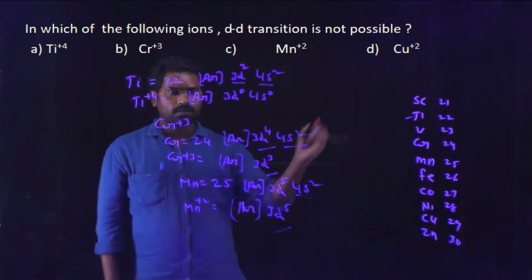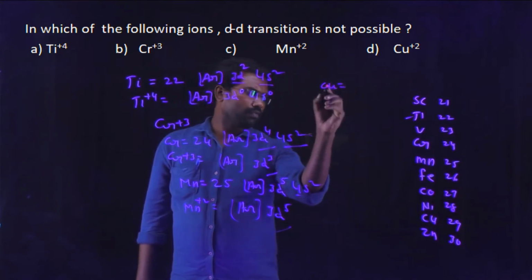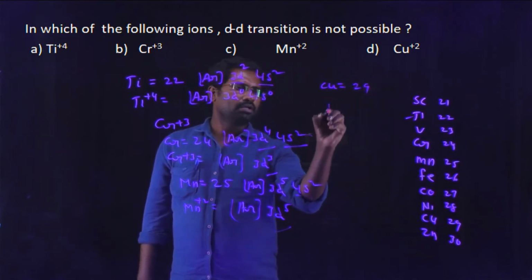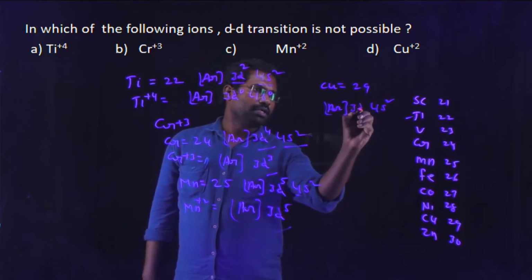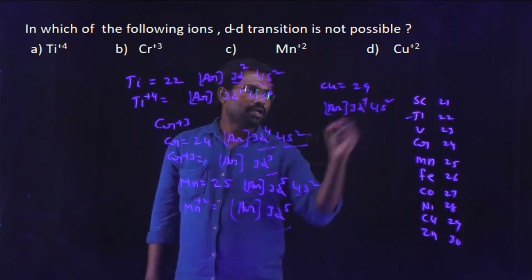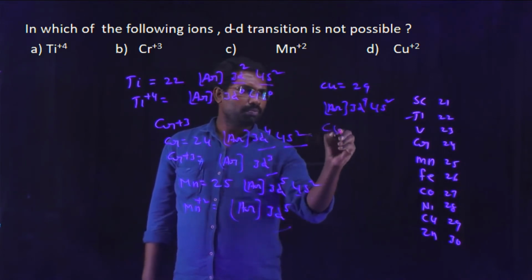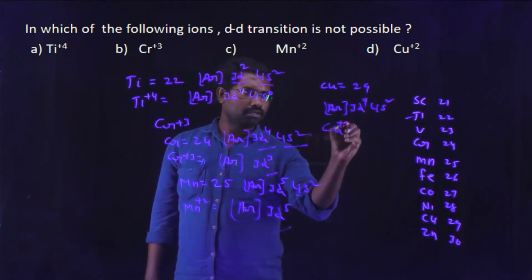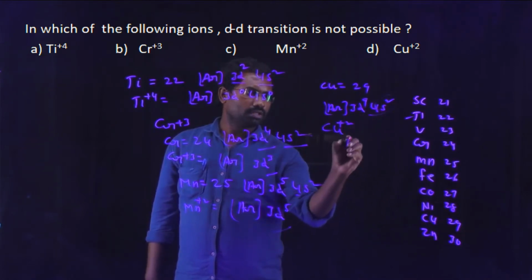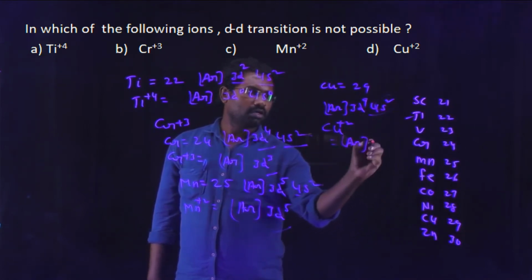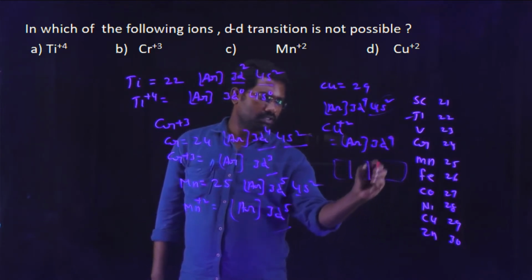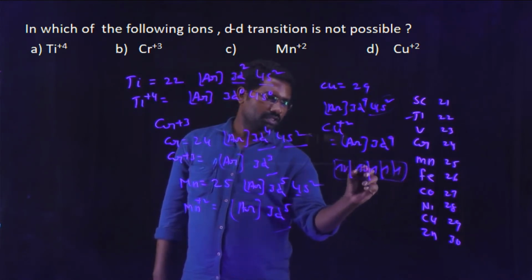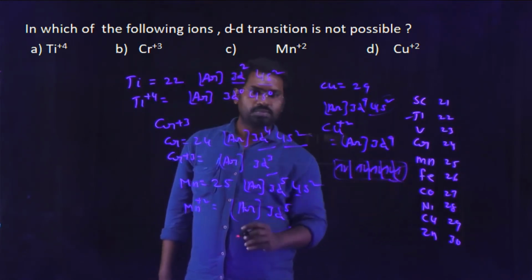And the next one, Cu2+. What is the atomic number of copper? Copper atomic number 29. Configuration argon 4s1 3d10. In the Cu2+ state, it loses 2 electrons and gets the configuration argon 3d9. 3d9 means how many unpaired electrons are present here? 1, 2, 3, 4, 5, 6, 7, 8, 9. One unpaired electron is present.